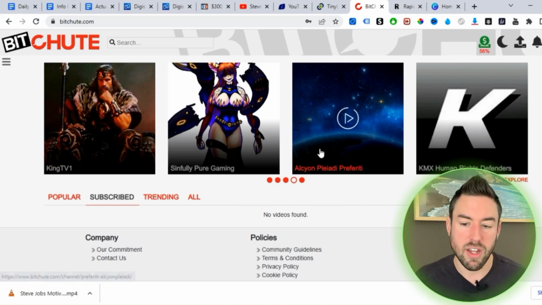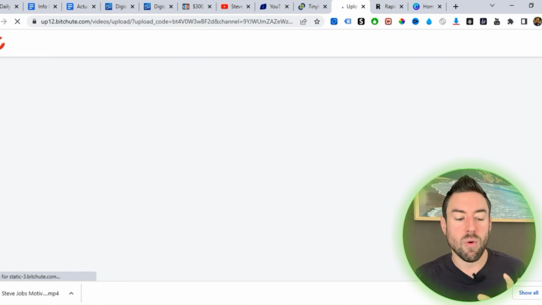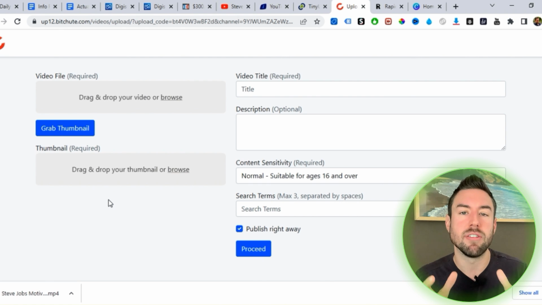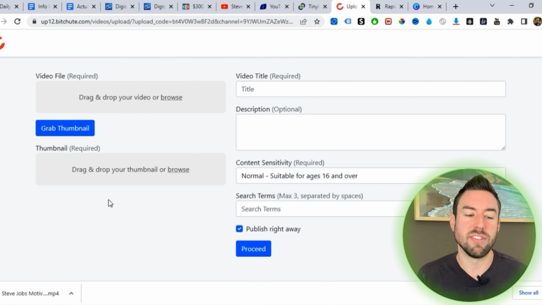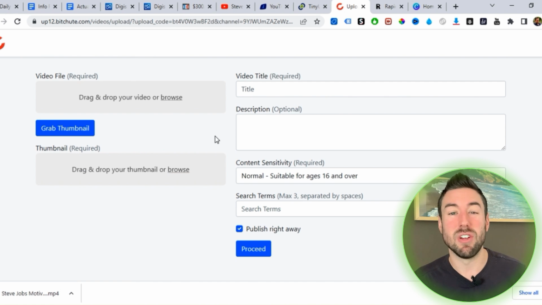Now, once you log in, we want to click this little icon here to upload a new video. What we're actually going to be able to do is take the video from YouTube that has Creative Commons, and upload it to BitChute as our own. So this is really, really powerful. We want to click browse and select the video that we downloaded.